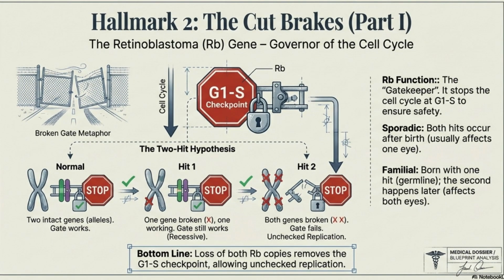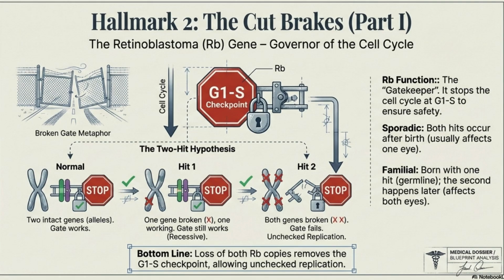Hallmark 2. Insensitivity to anti-growth signals, the broken brakes. Tumor suppressor genes, these are the brakes. These stop the cell cycle. For example, the RB gene, it is the gatekeeper of G1 to S transition in your cell cycle and the governor of that cell cycle. If both copies are lost, you get retinoblastoma.